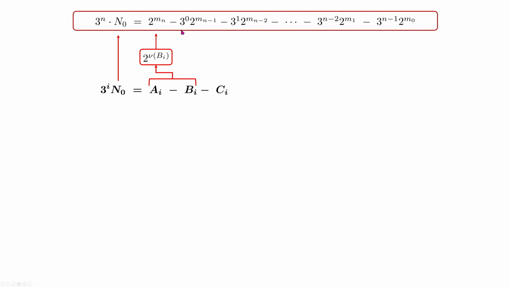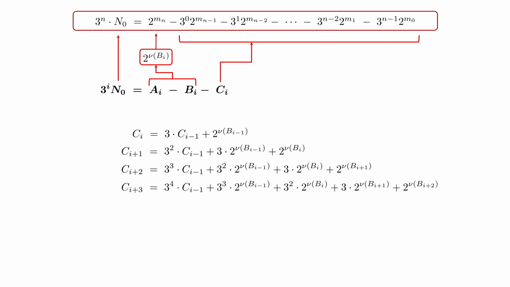And all the remaining part of this required representation will be constructed in C_i. It's easy to see because C_i is always multiplied by 3 from iteration to iteration, and an additional bit is added to the newly constructed C. So as you can see, in a few iterations, we are building this required increase of powers of 3, and each term is also multiplied by powers of 2, as needed for this part.